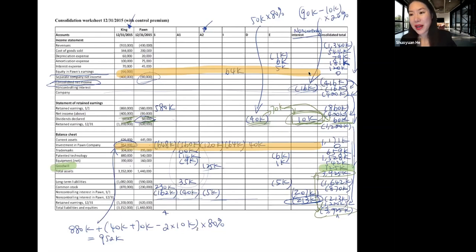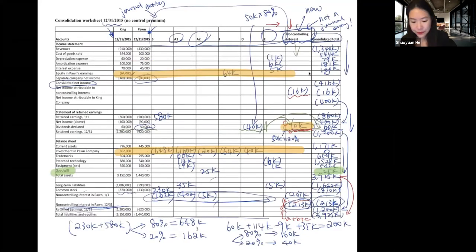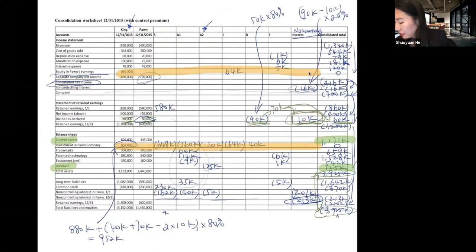And then, is there any other difference? Because we're paying a control premium, we're paying more. So the current asset in this situation is, oh sorry, I made a typo again here. The current asset here is 1,071,000. Sorry about that.